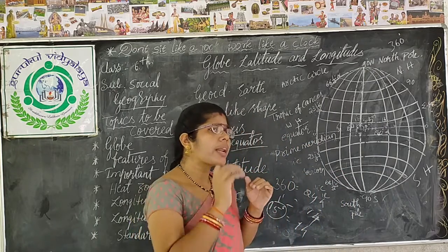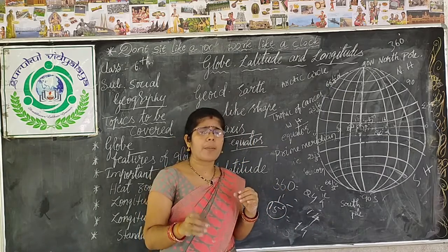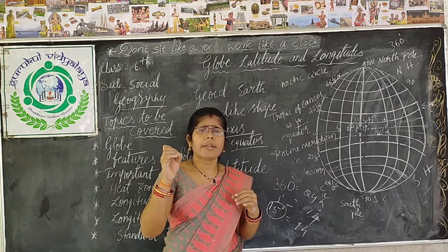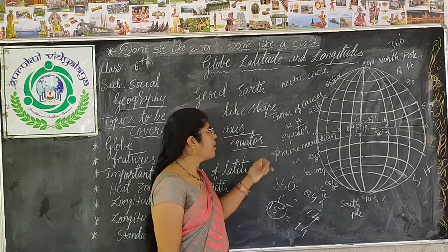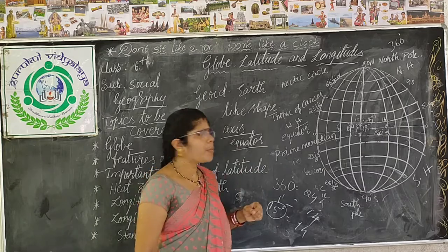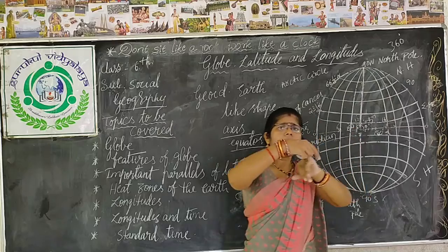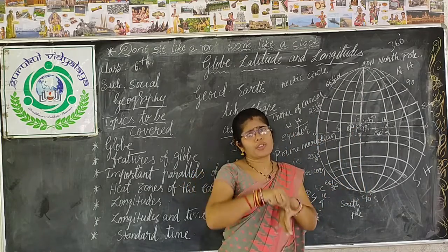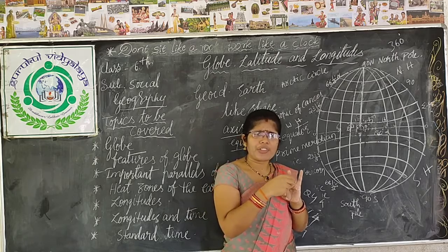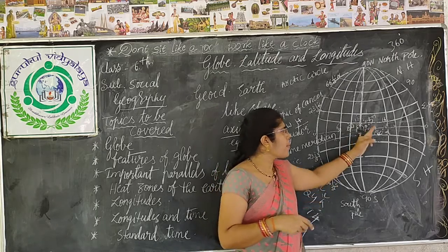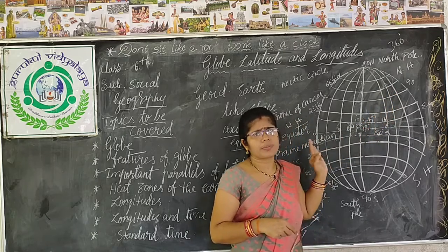So how do we come to know the time of a particular place using longitudes? How can we locate a place and time? See, if you want to search for India, we must know the particular latitude and longitude. If we know the particular latitude and longitude, we can easily locate any place anywhere on the earth.